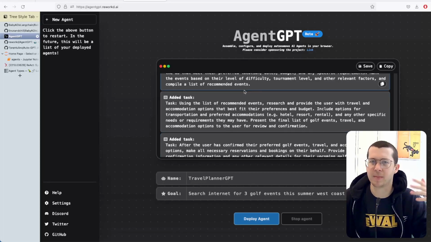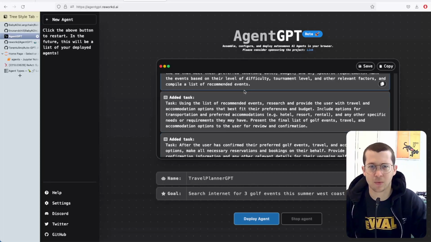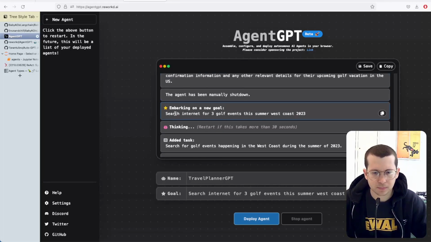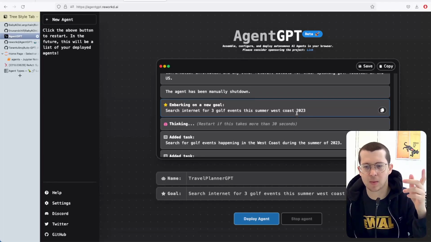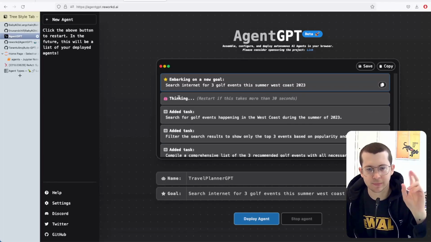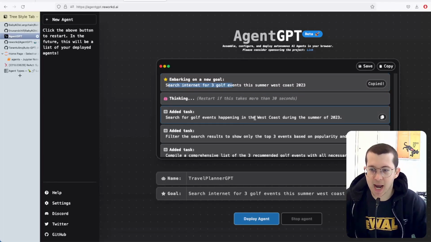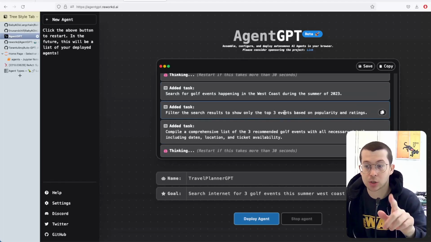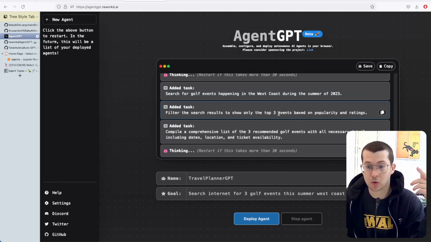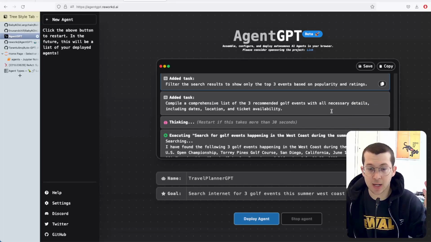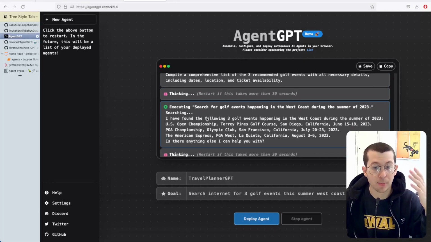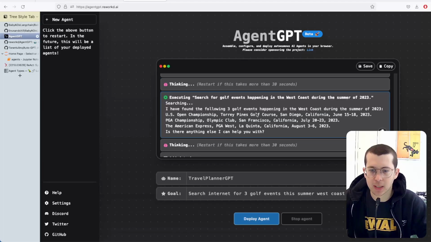Maybe OpenAI is going to come out with some sort of OAuth thing where you can just go through them, and that would be very cool. So: search the internet for 3 golf events this summer, West Coast 23. You can see it's thinking, creates the task. Here it's search Google, filter the search results to show only the top 3 events based on popularity. Very cool. And in here we've got the output of 3 events.